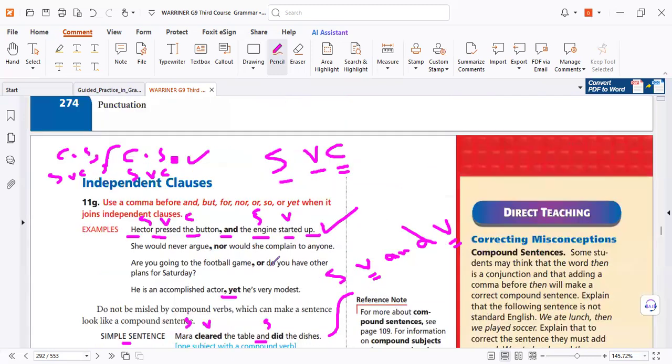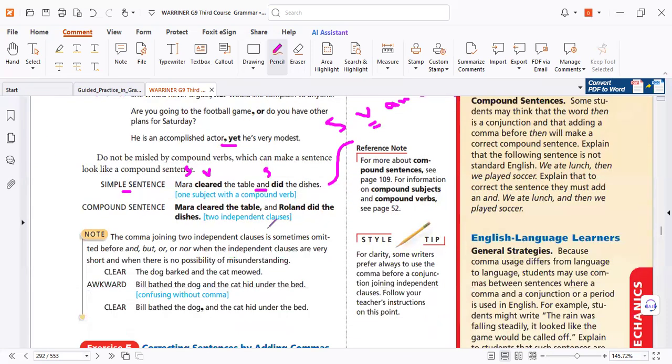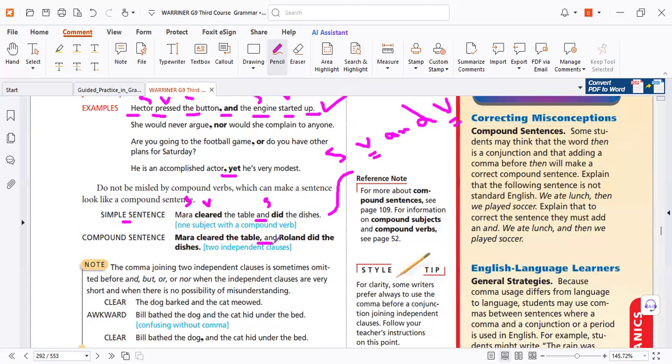Why don't we need a comma? Because there is no second subject. The rule: if you have two subjects, you can use a comma. But here we don't have. That is the point. Again, look, compound: why do we have subject, verb, and subject, verb? That is the rule.